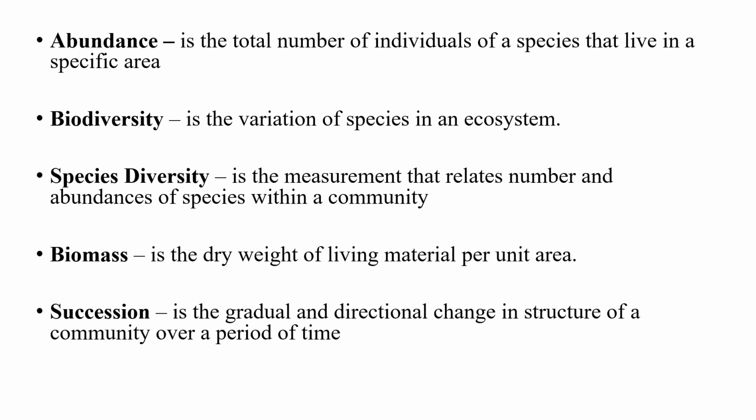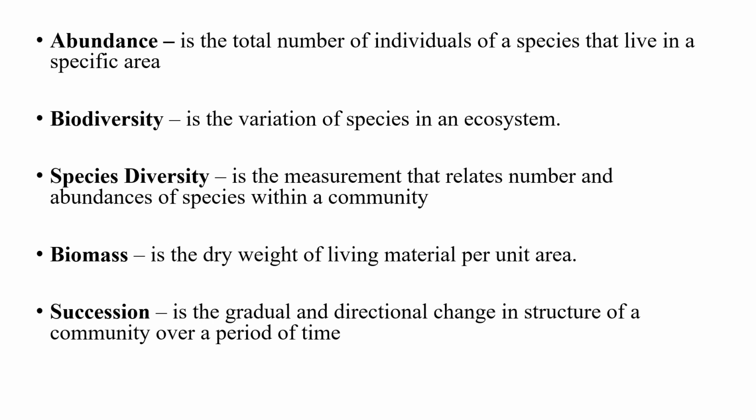We also have biomass. Biomass is the dry weight of living material per unit area. That is, in a unit area, the dry weight of the organisms that are present there is referred to as the biomass. Then succession. Succession is simply the gradual and directional change in structure of a community over a period of time. That is, when you have a gradual and directional change of the structure of a community over a period of time, that is referred to as a succession.